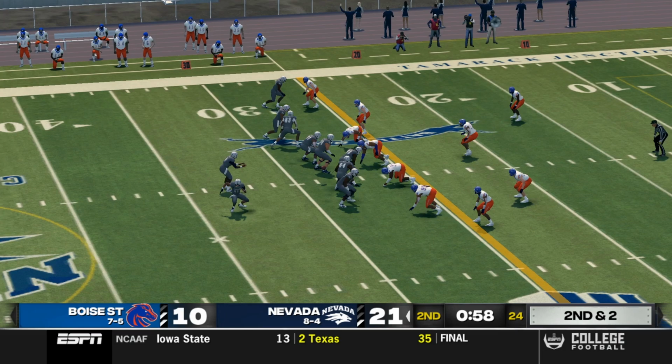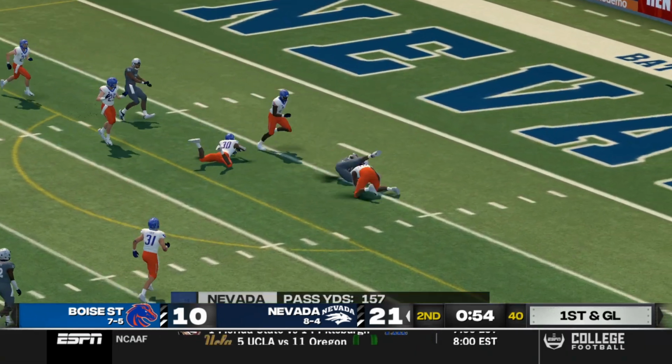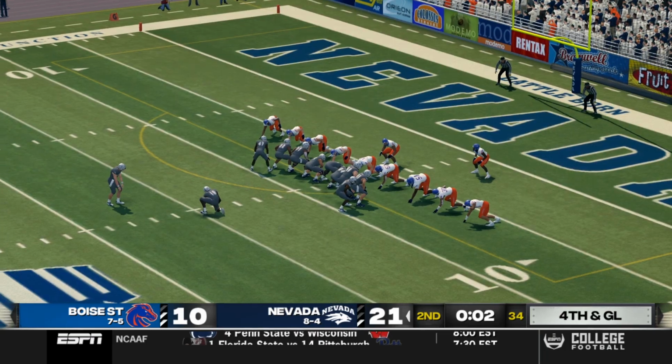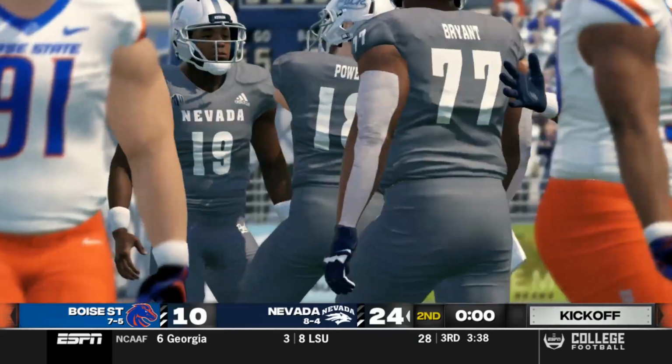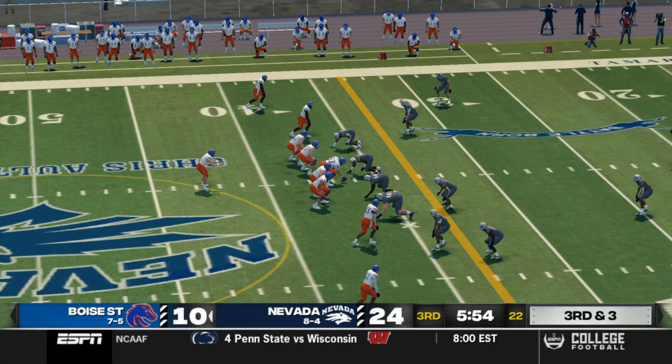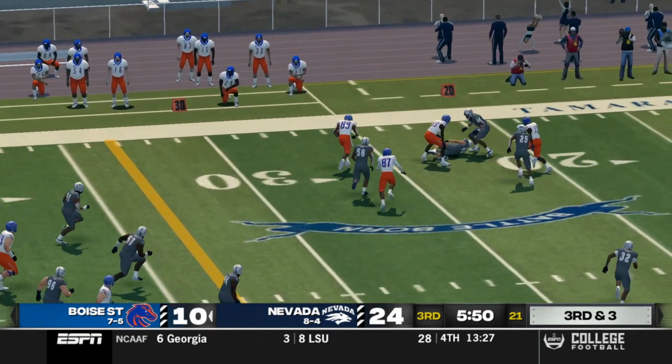And now Nevada with a real chance to extend that lead even more. A big throw from Kirkland down inside the 5. But with not a lot of time left in the half, and with the clock striking 0, Nevada takes a 24-10 lead. So Boise down 14 points.